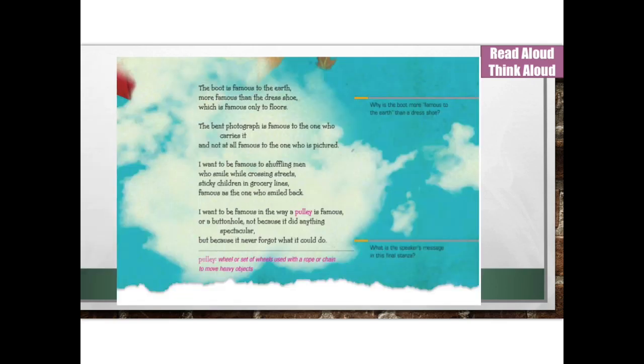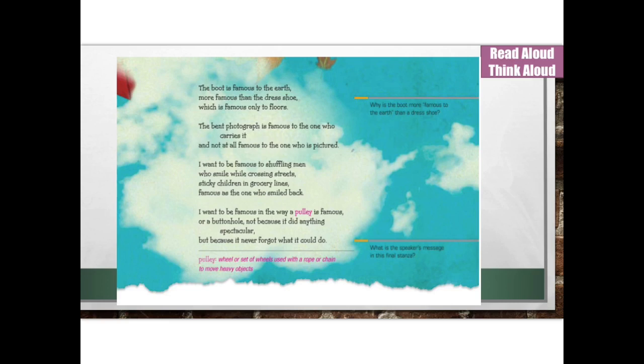The boot is famous to the earth, more famous than the dress shoe, which is famous only to floors. The bent photograph is famous to the one who carries it, and not at all famous to the one who is pictured. I want to be famous to shuffling men who smile while crossing streets, sticky children in grocery lines, famous as the one who smiled back. I want to be famous in the way a pulley is famous, or a buttonhole, not because it did anything spectacular, but because it never forgot what it could do.